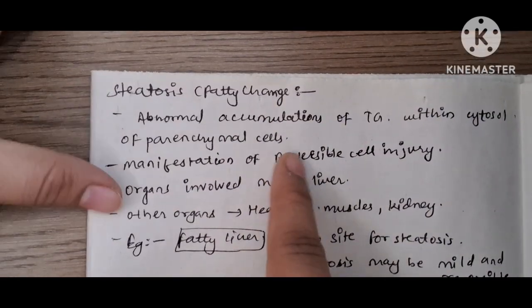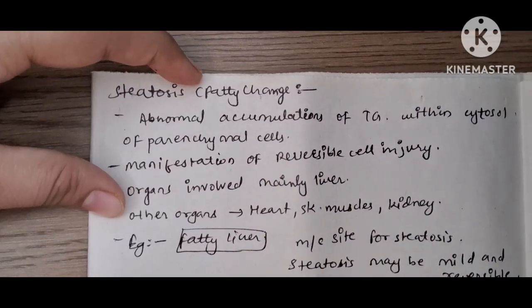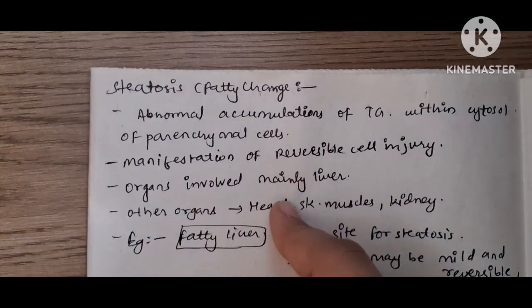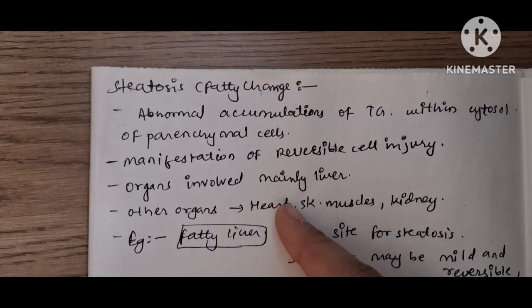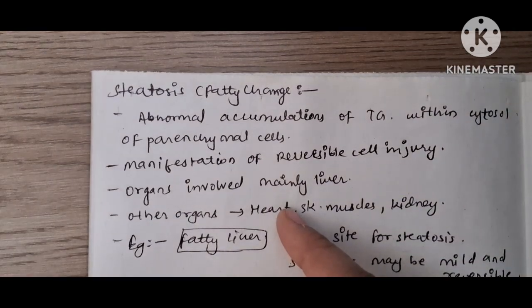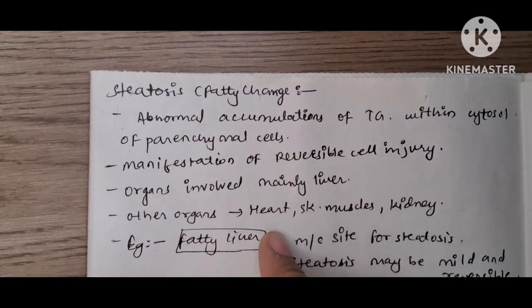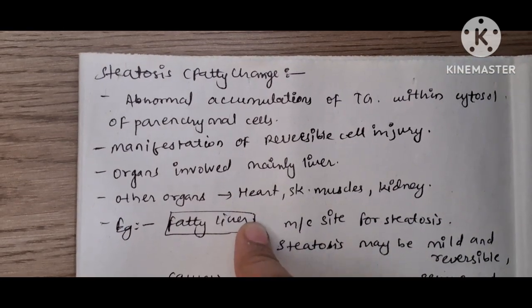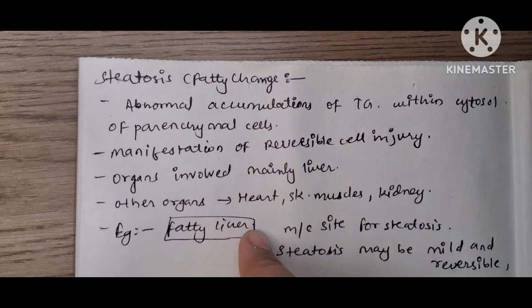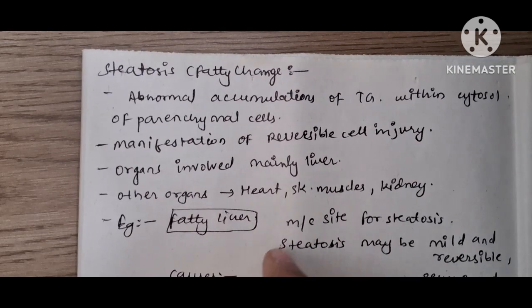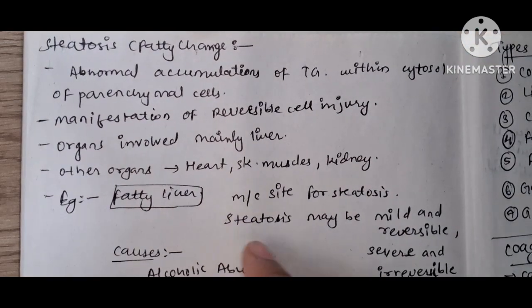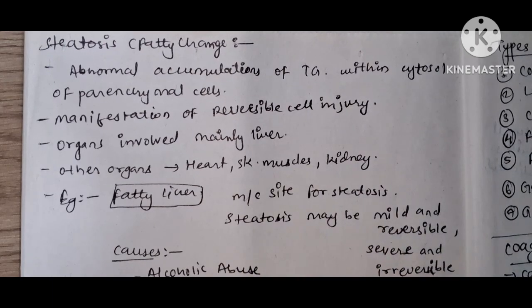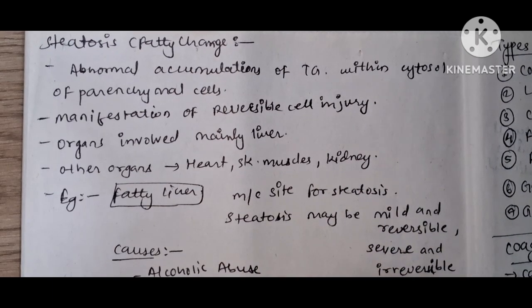Steatosis means the fatty change where there will be abnormal accumulation of triglycerides within the cytosol of the parenchymal cells. The manifestation of reversible cellular injury is steatosis. The organ involved is mainly the liver, as in the case of fatty liver, and some other organs like heart, skeletal muscles and kidney. Fatty liver is the most common site for steatosis. Steatosis may be mild and reversible, or severe and irreversible.